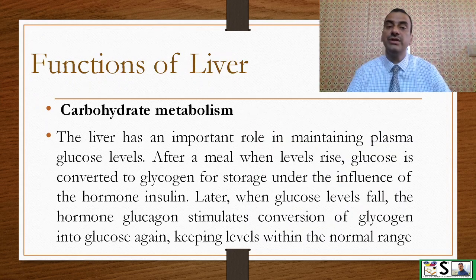Functions of the liver. The liver is very active and it has a lot of functions to do. First of all, carbohydrate metabolism. The liver has an important role in maintaining plasma glucose level. After a meal, when the level of glucose rises, the glucose is converted to glycogen for storage under the influence of the hormone insulin. Later, when glucose level falls, the hormone glucagon stimulates conversion of this glycogen into glucose again, keeping the level within normal range.